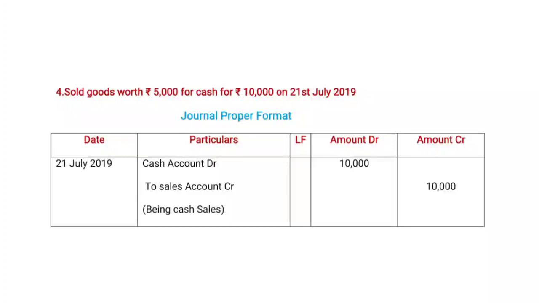In the date column, it is 21st July 2019. Here the cash account is debit. Why? Because cash is coming to the business, whereas sales is credit. Why? Because goods are going out of the business. The narration being the cash sales. Now coming to the amount column, the given amount is 10,000.